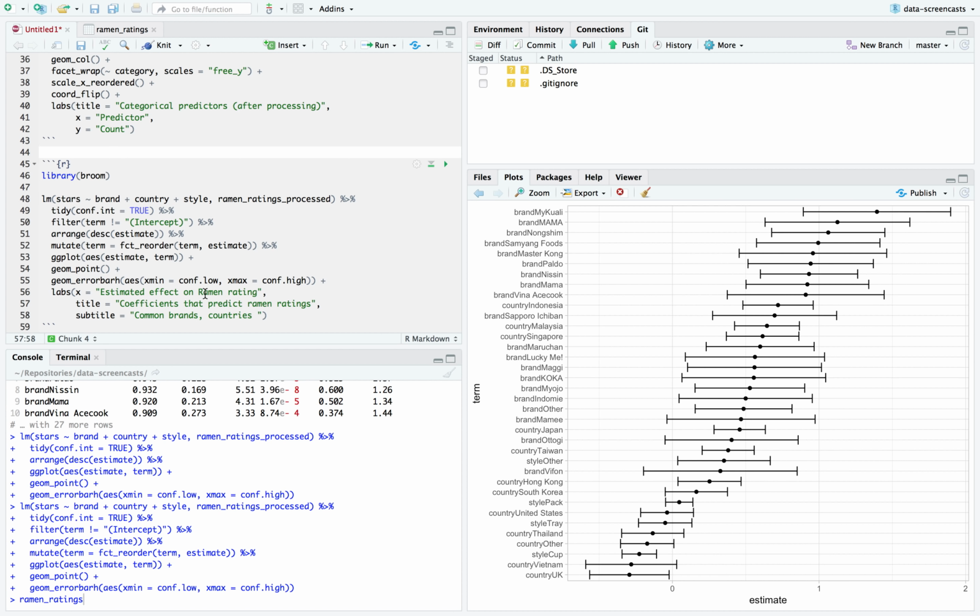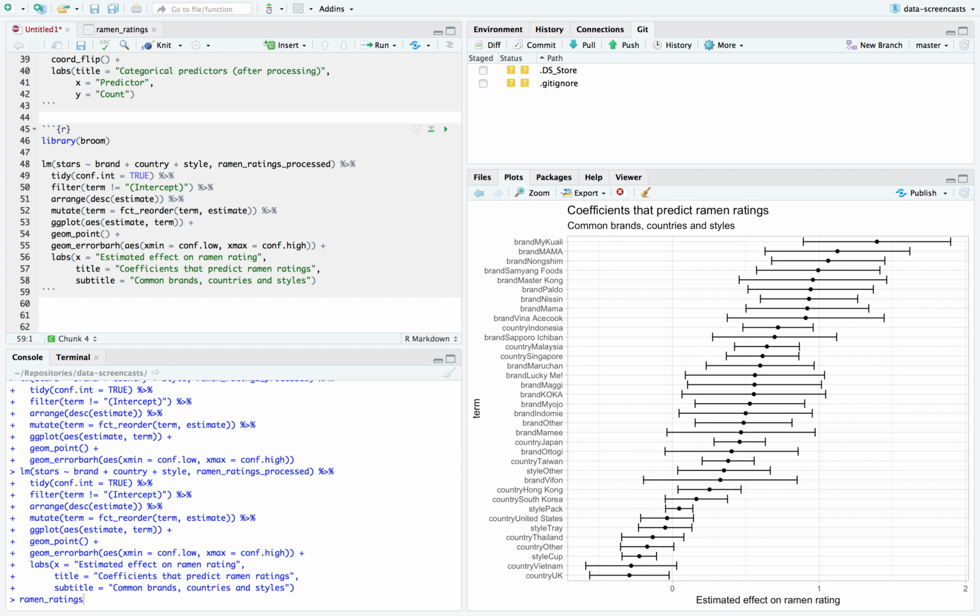I don't know why I did capital R here. Common brands, countries, and styles. Did I miss common brands, countries, and styles? Yeah, all right. The less common ones are lumped into other.